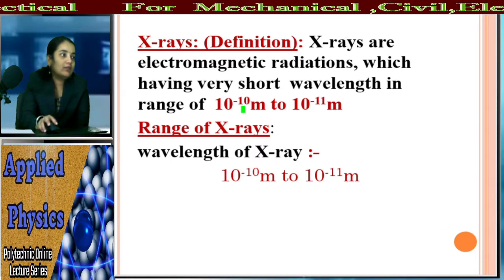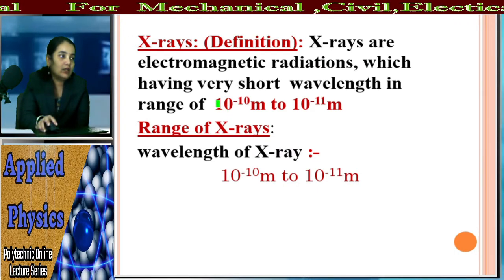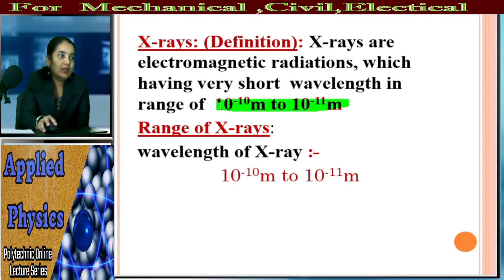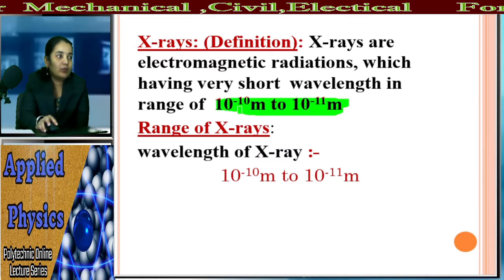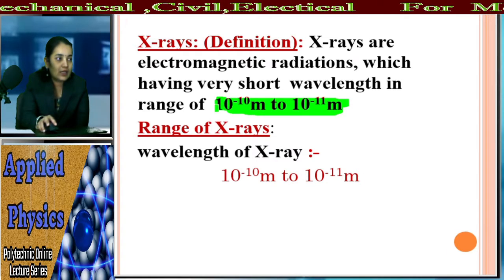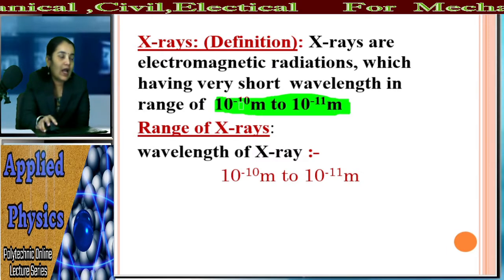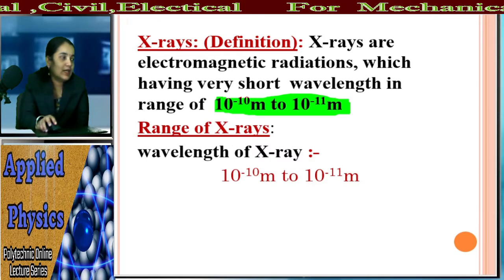And what is the range of that wavelength? It is 10 raised to minus 10 meter to 10 raised to minus 11 meter. It is the range of the X-ray wavelength. And you know how the X-rays are produced.